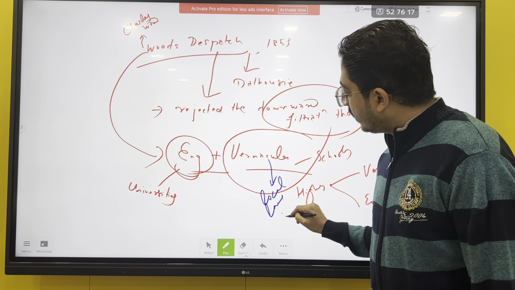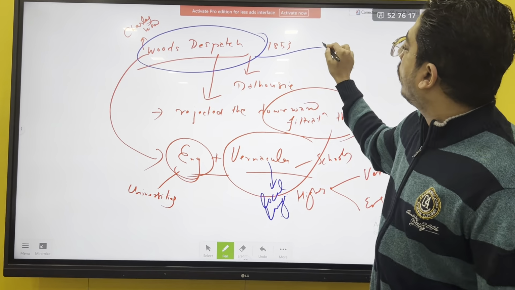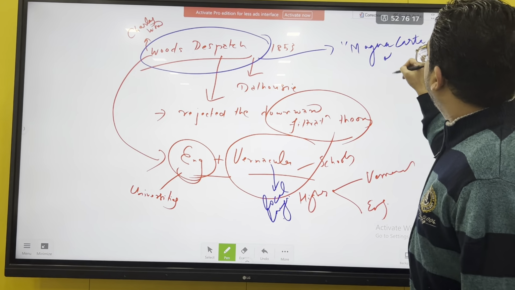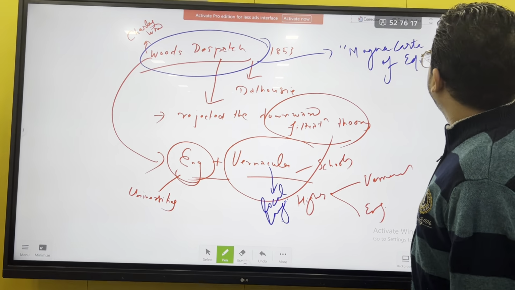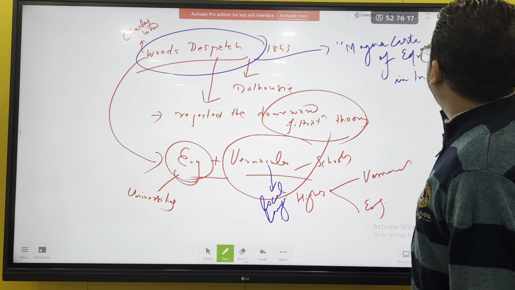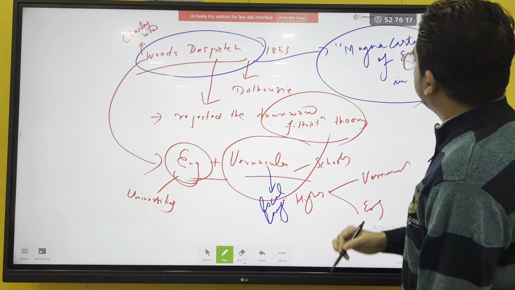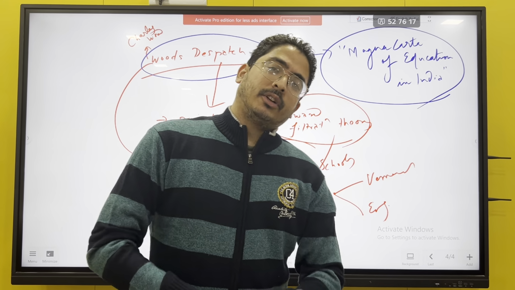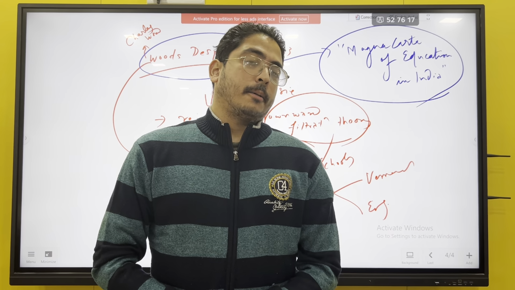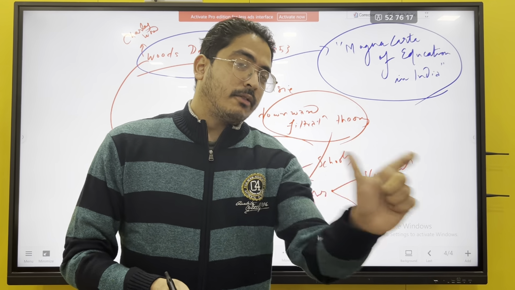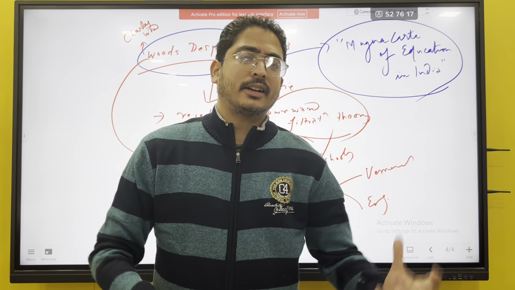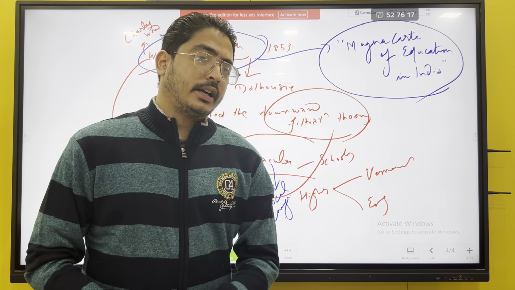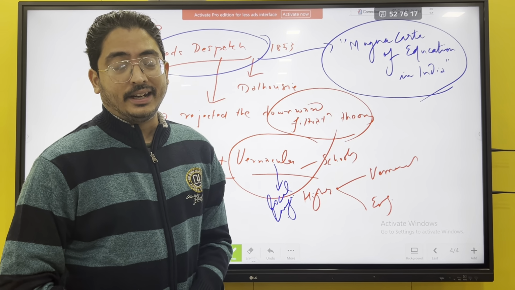That is the reason why Wood's Dispatch is called the Magna Carta of education in India. Magna Carta came from 1215 AD in Britain, when for the first time the people's rights were recognized by the king. That is why the word Magna Carta is used when anything is done for the first time. So for the first time the local language was accepted or recognized by the British. That is the reason why it is called the Magna Carta of Education in India.